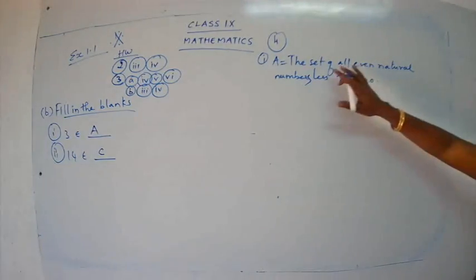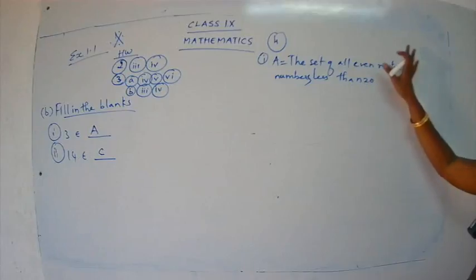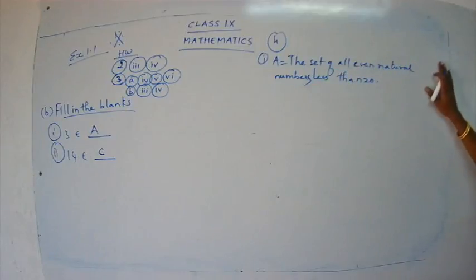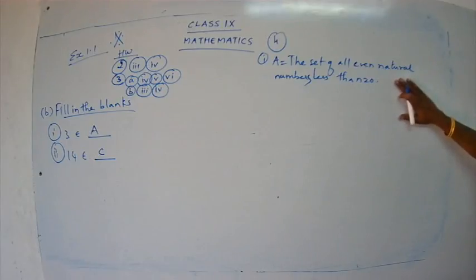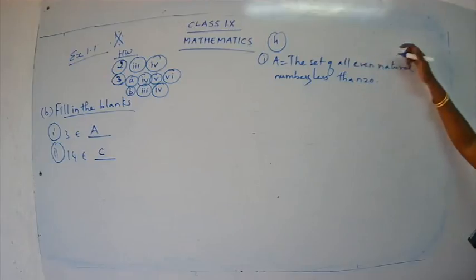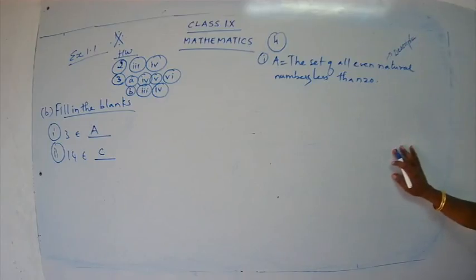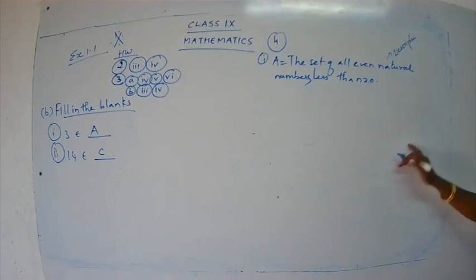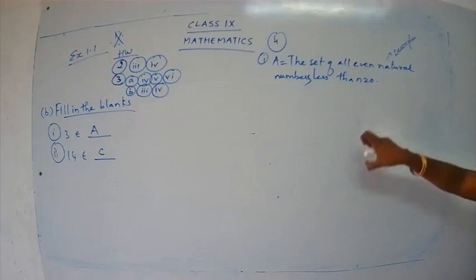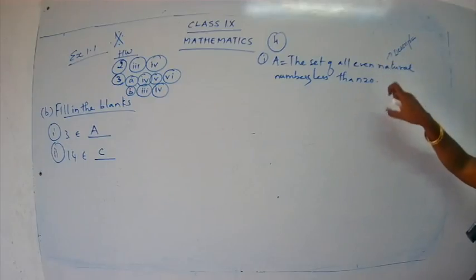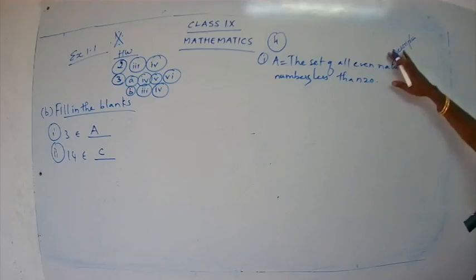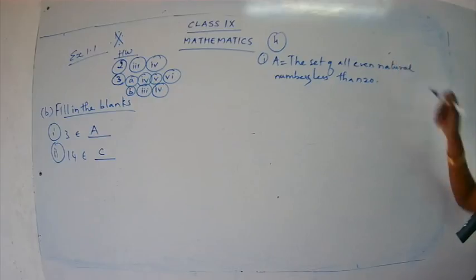Now here comes the set of all. So when you have such a way of representing a set, we call it the descriptive form. Very good, the first form. So this is in the descriptive form. Now what are we going to do? We are going to write it down in roster form, that is, we are going to write the members, or the elements. Let us find out the elements first of all.